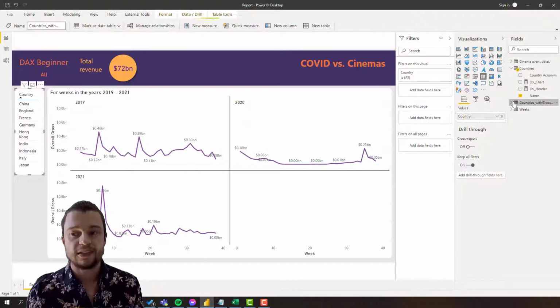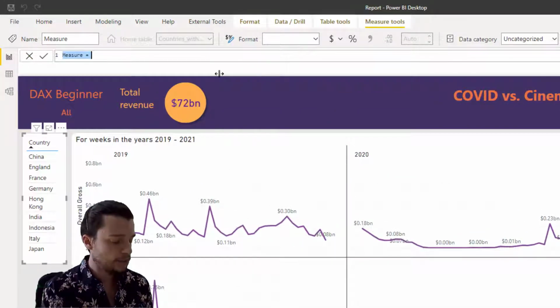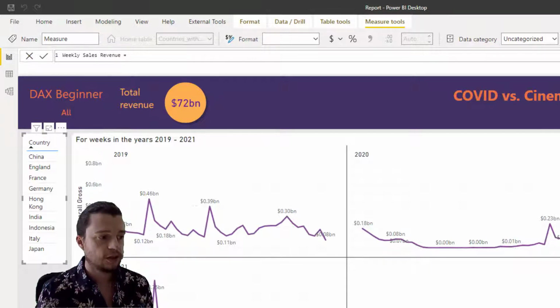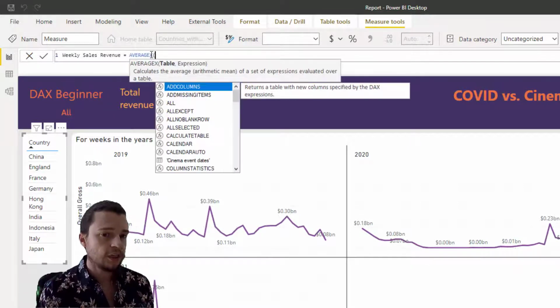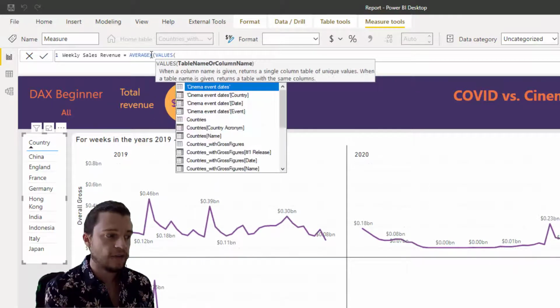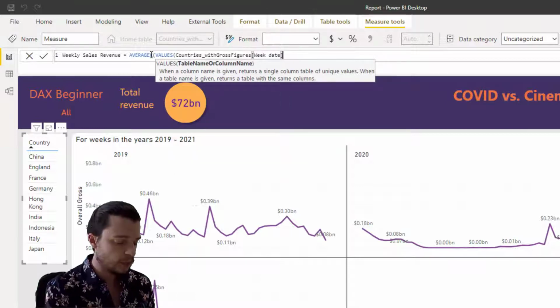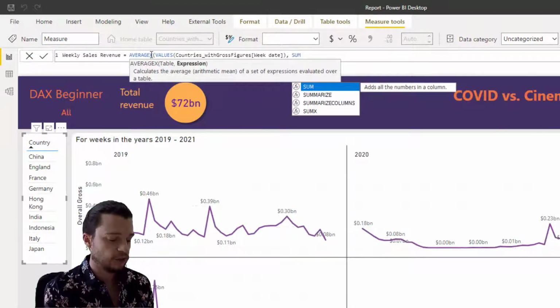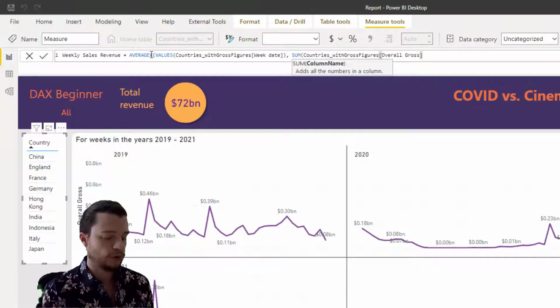So I'm going to put that one inside this table here. So I'm going to go here and go new measure. And then I'm going to call it weekly sales revenue. And then the function, the measure that we're going to put inside there is going to be AVERAGEX. And AVERAGEX allows me to pass in a set of values. And then I'm going to do it for the weekday, which is the date of the week. And then it allows me to specify what function measure I want to use. So I can go here and say my expression is going to be the sum of the overall gross.